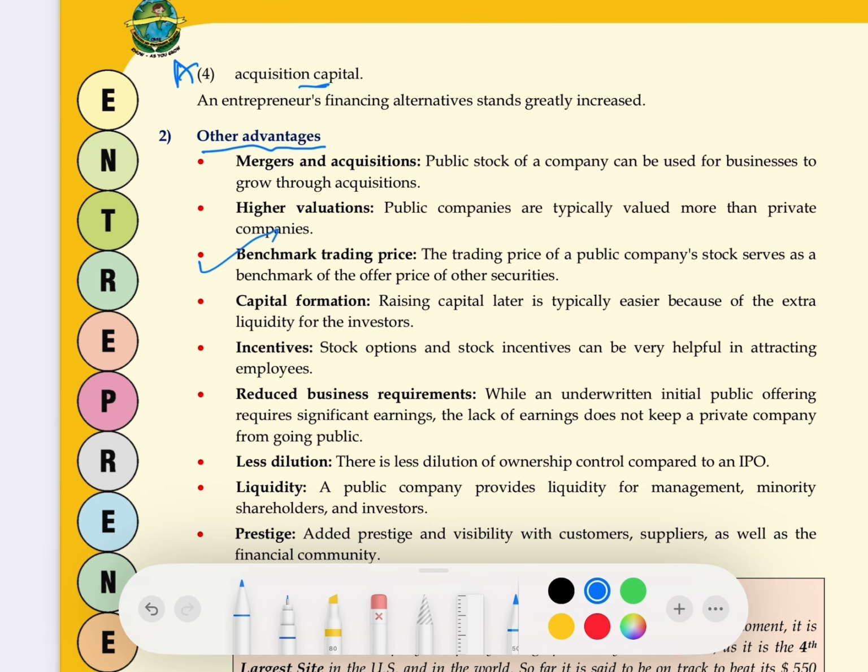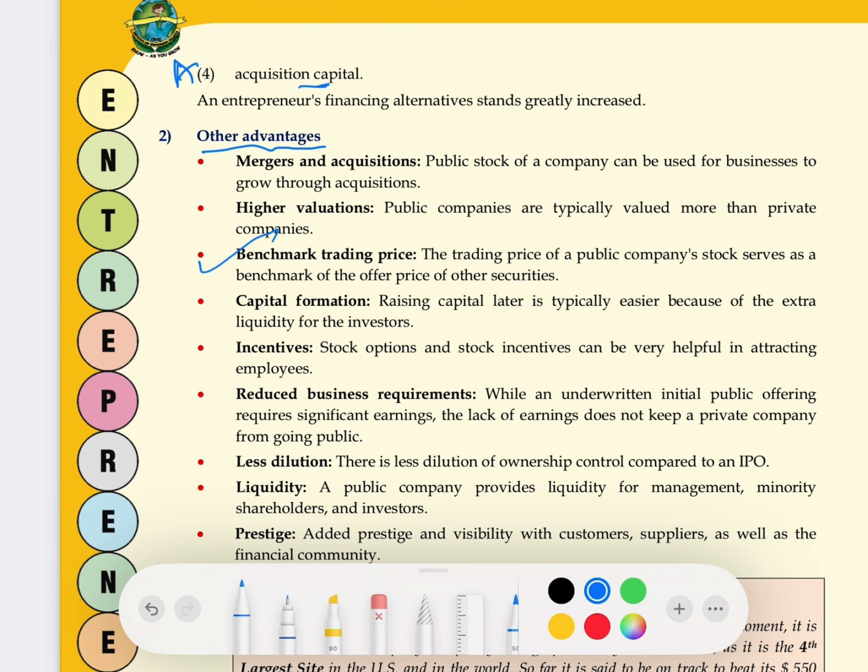Benchmark trading price. So the trading price of public company stock serves as the benchmark for other securities which are issued in the market. Then capital formation. It's a very easy way for the company to raise capital. Okay. So even the capital is raised for the investors also.